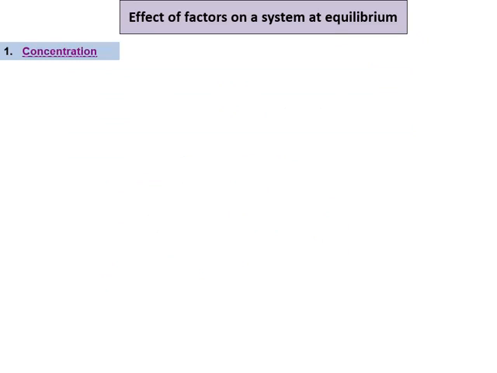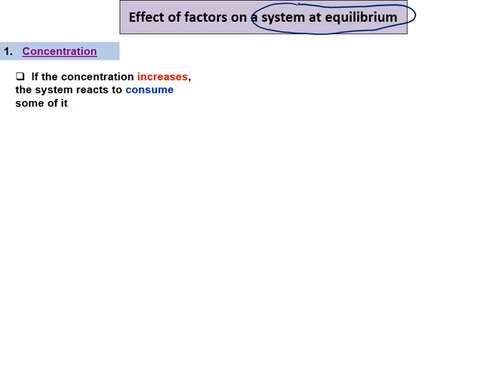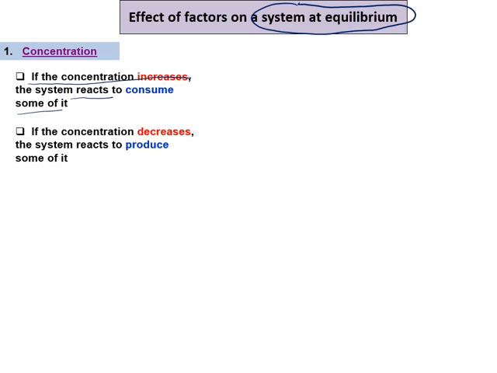The first factor is the concentration. What happens when the system is at equilibrium? Kita masih faham sistem itu sekarang ni dalam keadaan keseimbangan. Kita yang ganggu dia, kita disturb by concentration. So if the concentration increases, the system will react to consume some of it. Dia akan bertindak balas untuk menggunakan concentration tersebut. But if the concentration decreases, the system will react to produce some of it. Betul tak? So, ada dua kemungkinan lah. Sama ada dia akan consume atau produce.